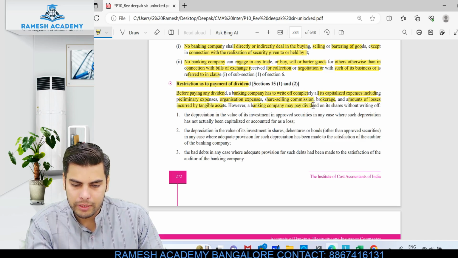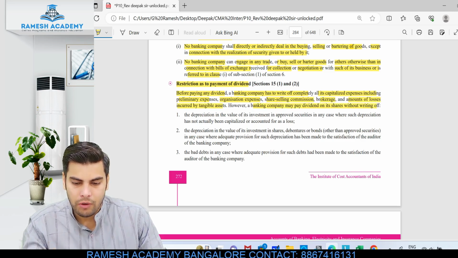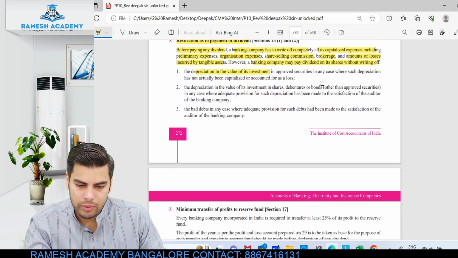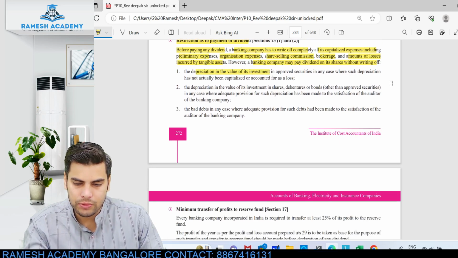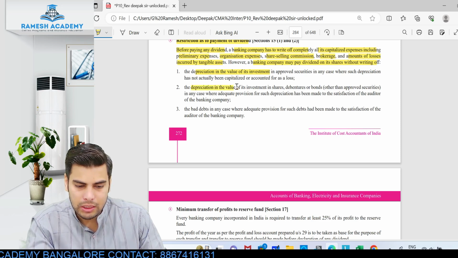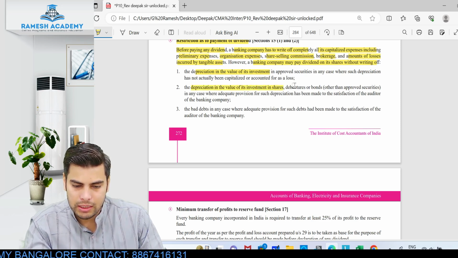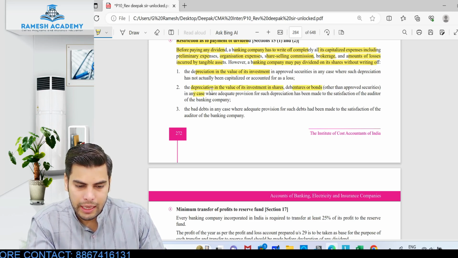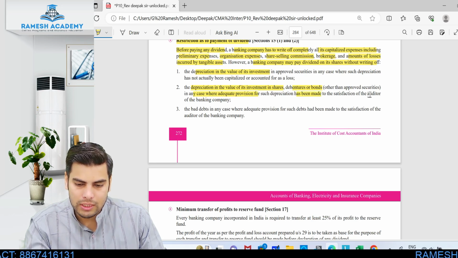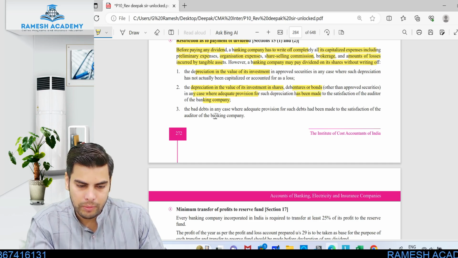However, a banking company may pay dividend on its shares without writing off the depreciation in the value of investment in approved securities in cases where such depreciation has not actually been capitalized, and the depreciation in the value of its investment in shares, debentures or bonds, other than approved securities, where adequate provision for such depreciation has been made to the satisfaction of the auditors of the banking company.